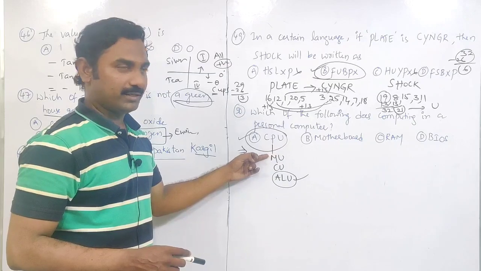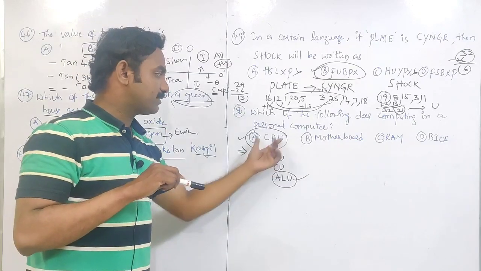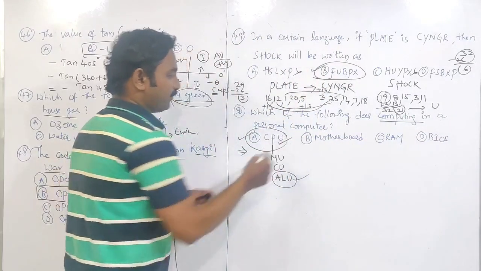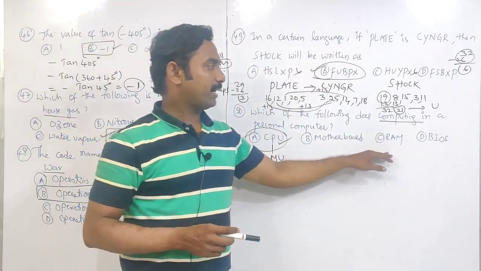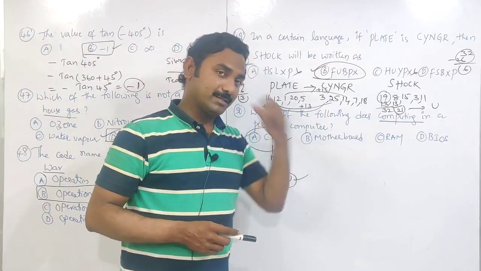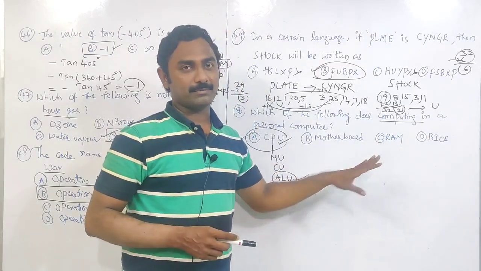Storage is in the memory unit, and this is the control unit. All these are in the CPU. So whatever computing process is going on will be in the CPU only, not on the motherboard or RAM or BIOS. BIOS is the basic system software. RAM increases the performance, the speed of the system.